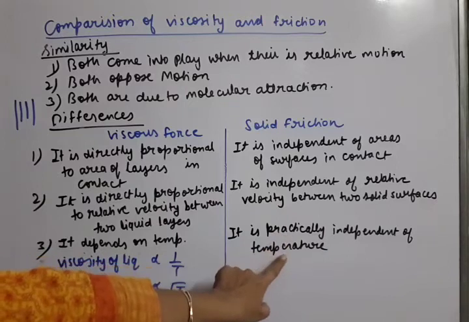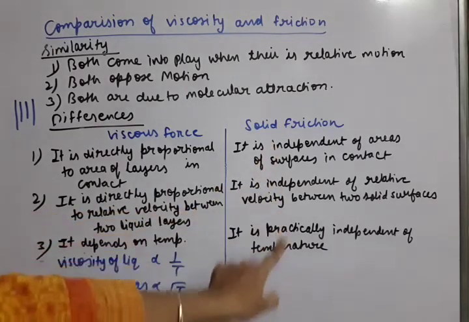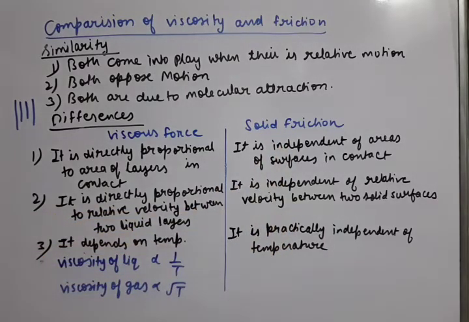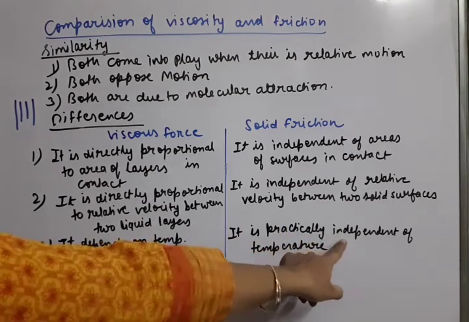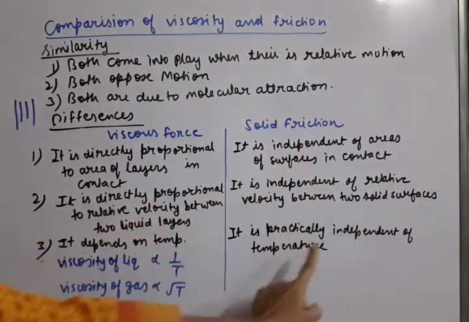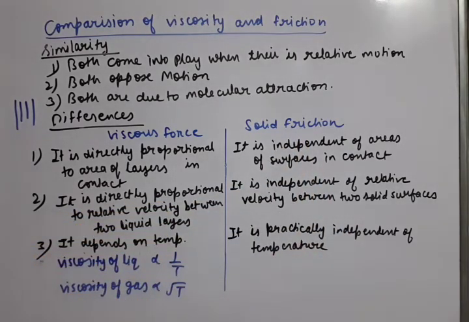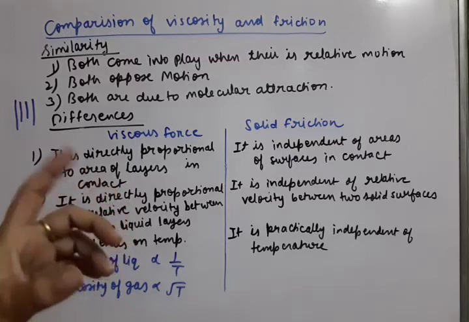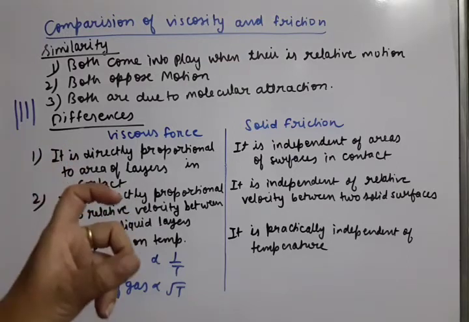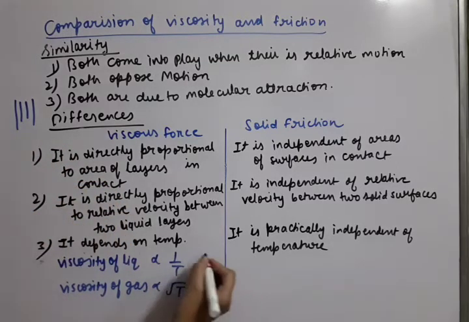The third point is about temperature. Friction and temperature have no connection. If we increase or decrease the temperature, will it affect the friction? No. So here also it is independent. Friction is practically independent of temperature, but viscosity depends on temperature. How can we see this? Like honey. Honey is a viscous liquid. We have discussed honey.